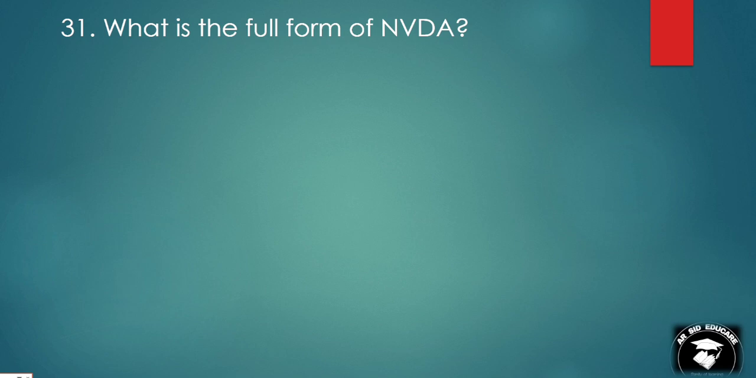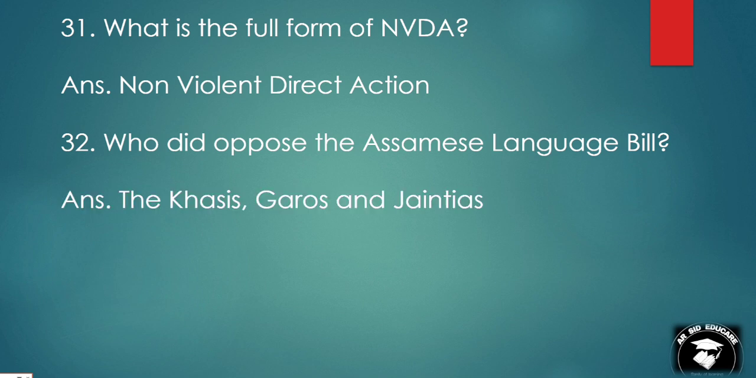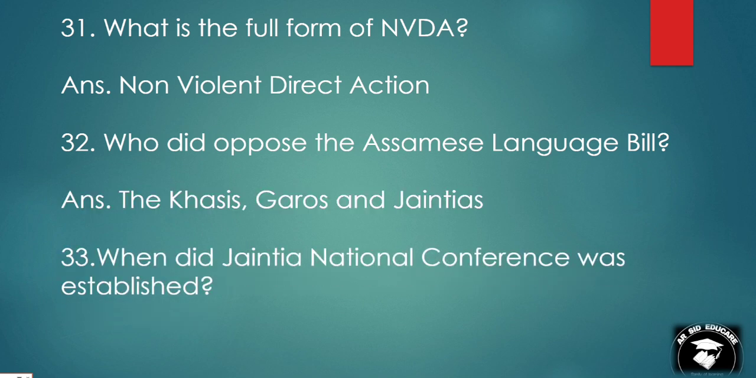What is the full form of NVDA? Non-violence, direct action. Who opposed the Assamese language bill? The Khasi, Garo and the Jaintias. When was the Jaintia National Conference established? In 1900.